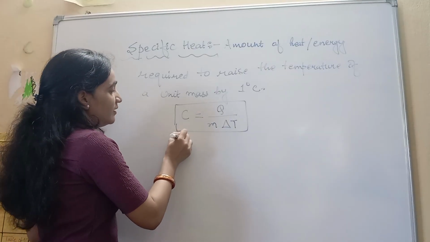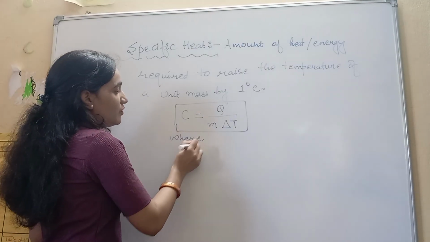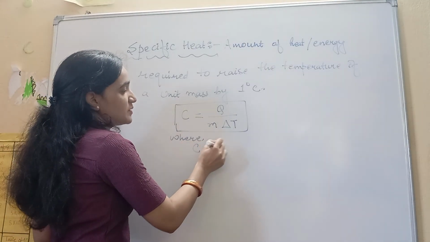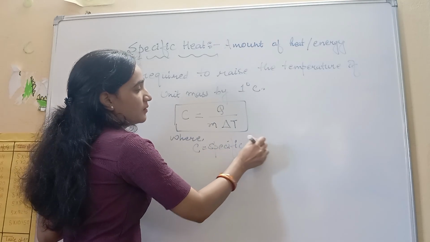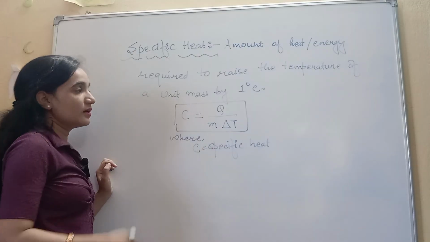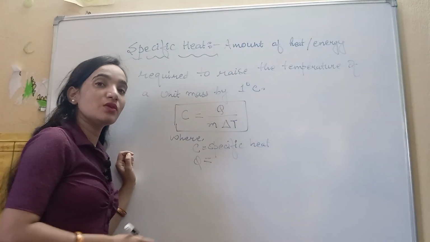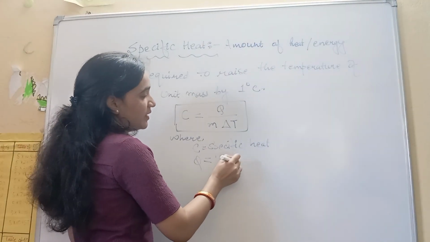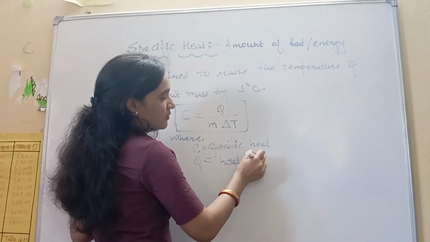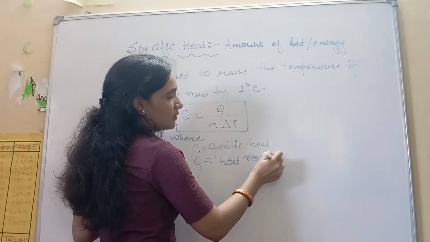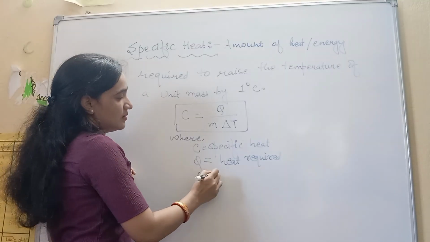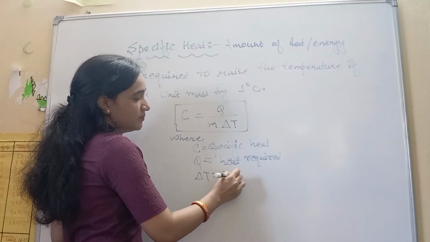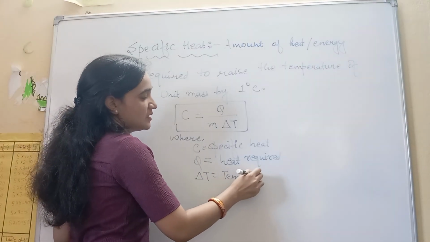Okay. So where C is the specific heat. What is Q? Q is the heat required. And del T is the change in temperature.